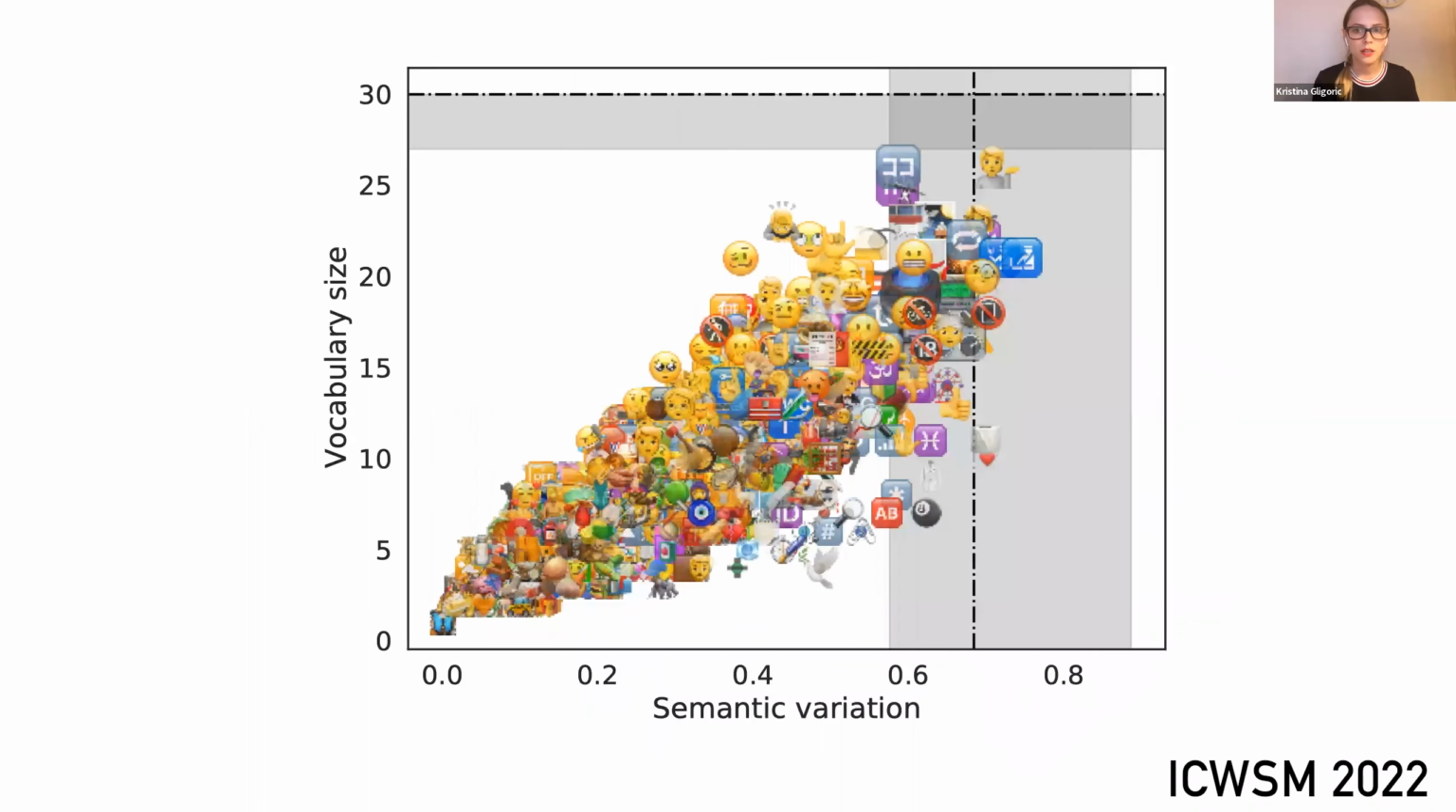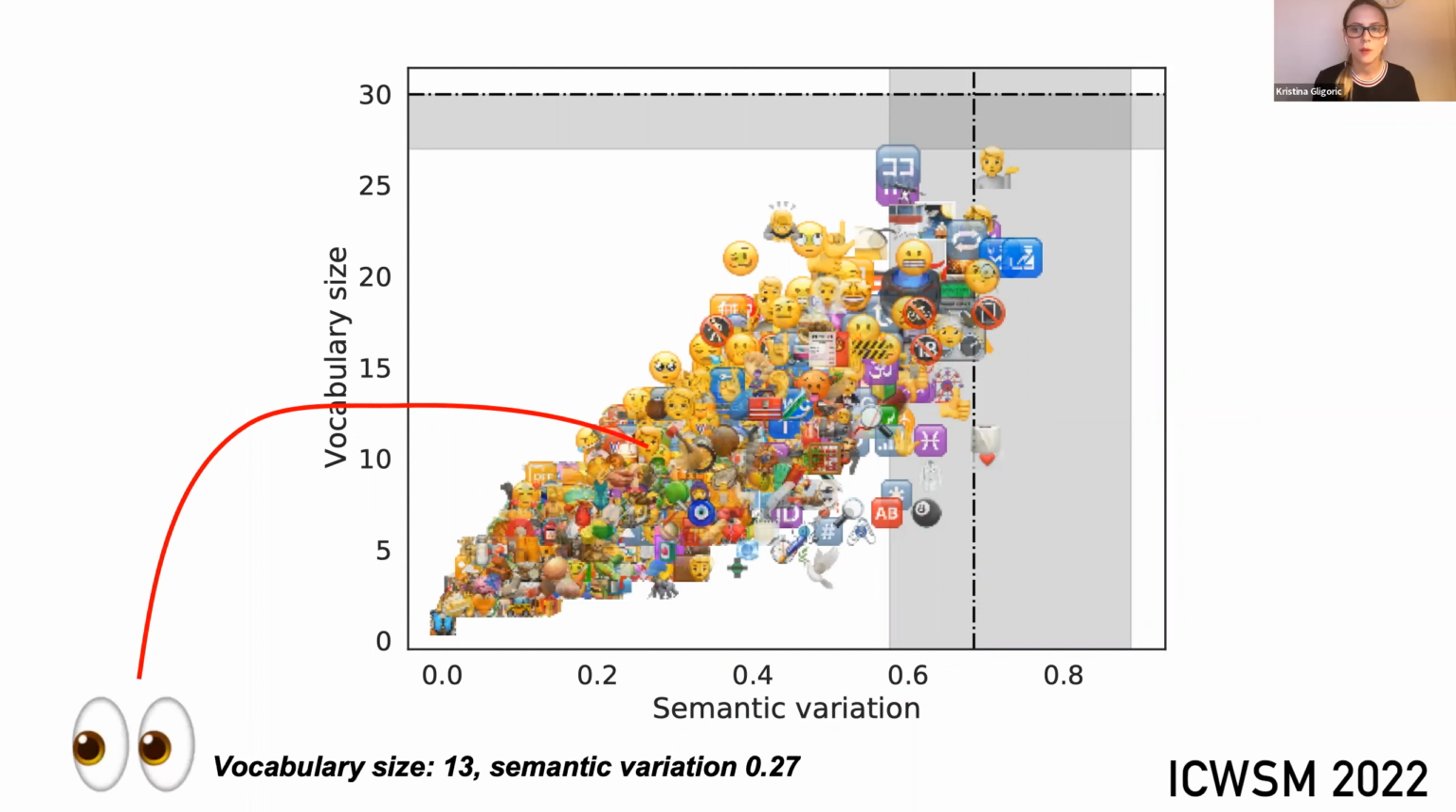Across all emojis, we then look at the semantic variation on the x-axis and the vocabulary size, that is the number of distinct annotations. We find that human agreement about the meaning of emojis ranges from completely unambiguous to indistinguishable from random, with emojis covering the whole spectrum. Our example eyes emoji is somewhere in the middle, with average ambiguity and vocabulary size, meaning that indeed its meaning is not completely unambiguous. To some, it could signal suspicion or worry, whereas it can also be interpreted as simply